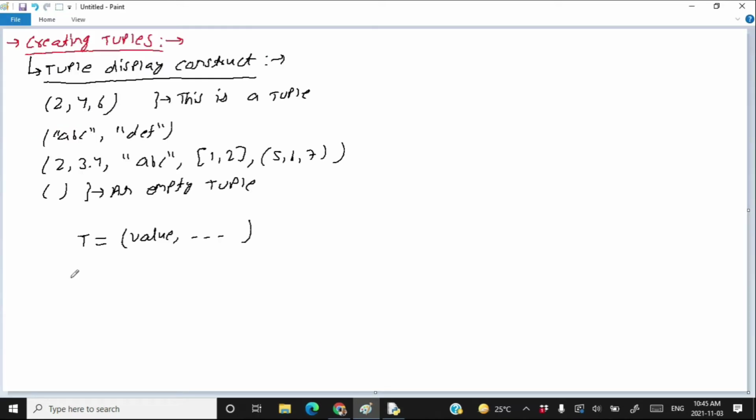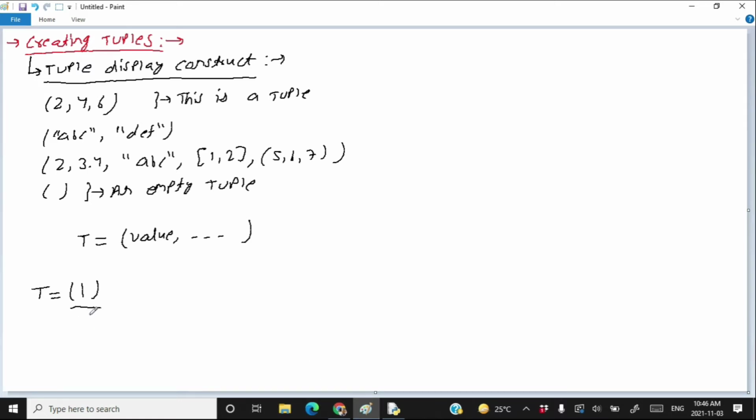But creating a one element tuple with the tuple display construct can be a little bit tricky. How can we create a one element tuple using the tuple display construct? If you write t is equal to opening and closing small brackets, that means in between parentheses, you write just one value, this is not actually a tuple. Confused? Let's see an example.